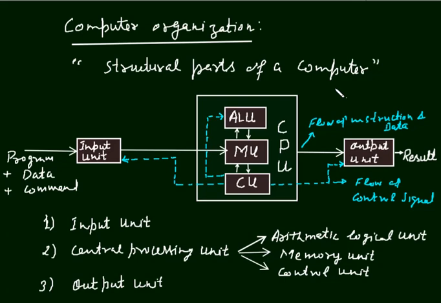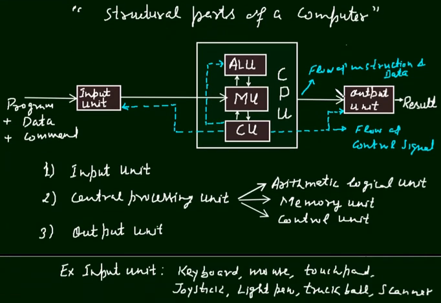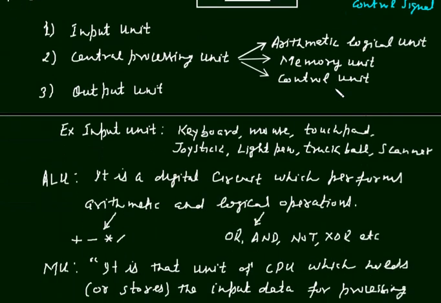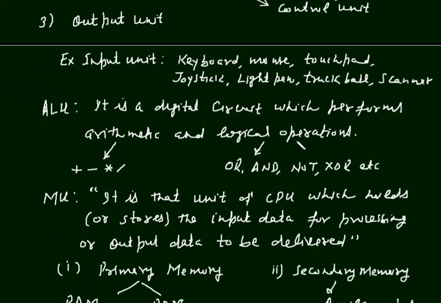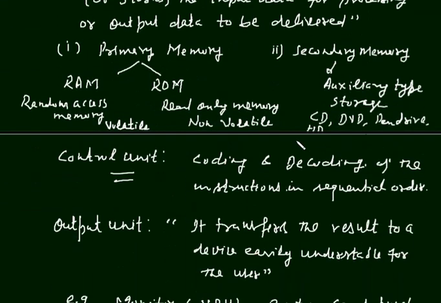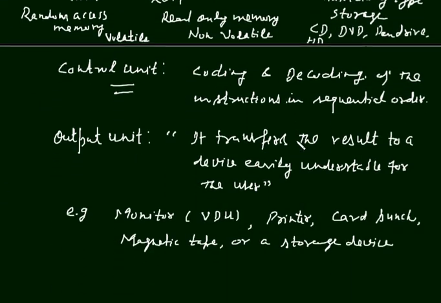Computer organization means basic parts of a computer: input unit, CPU, and the output unit. And then what is input unit, what are the various constituents of CPU, and what is output unit. And we have taken also the examples of input unit. Then we discussed in detail the various parts of CPU, ALU, MU, and CU, control unit. And the last one is output unit.